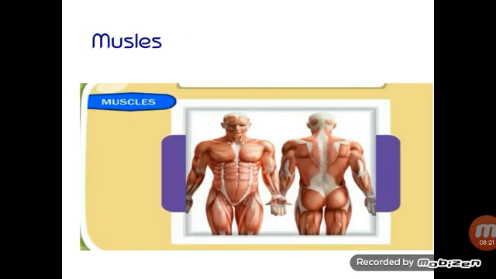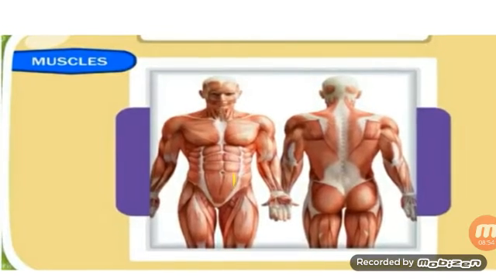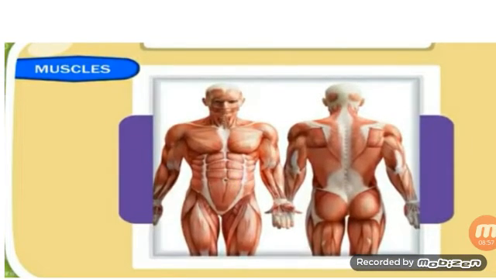Next, we are going to study about muscles. What are muscles? Muscles are fleshy bundles of thin elastic material that help bones and joints to move. It is an elastic bundle and it helps to move your bones and joints. Muscles are attached to the bone with the help of strong fibers called tendons. Remember, it is fixed to the bones with a strong fiber called tendon.